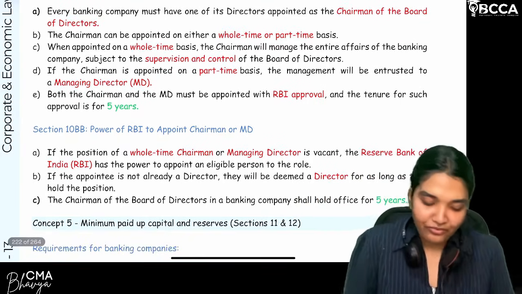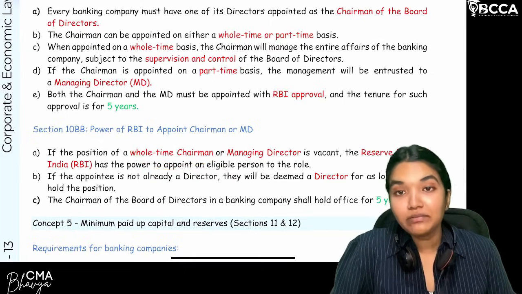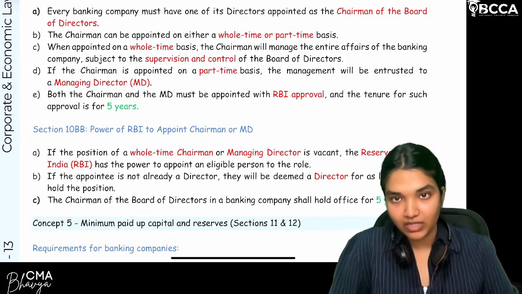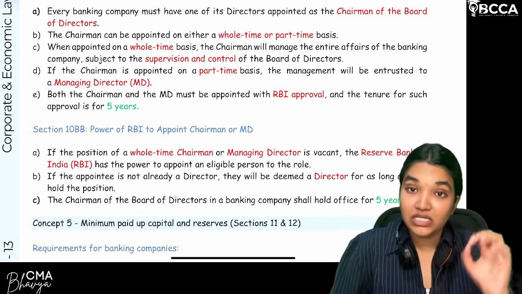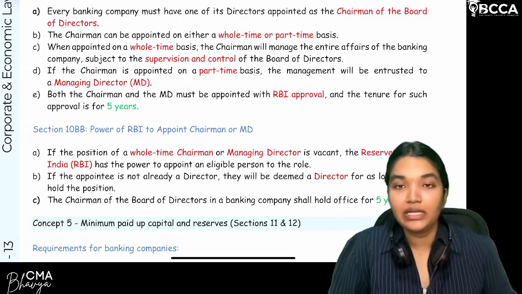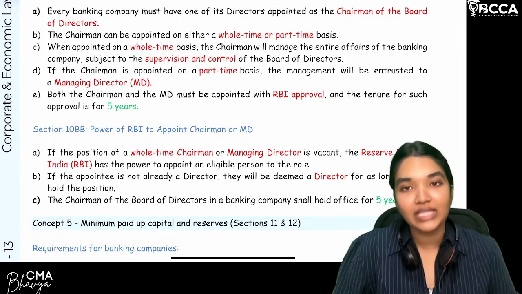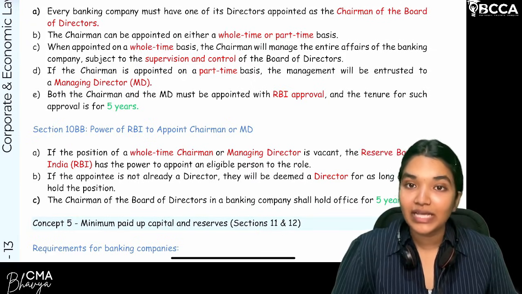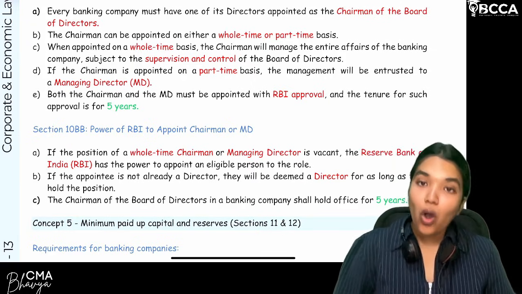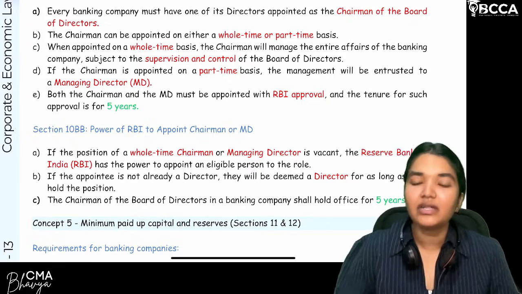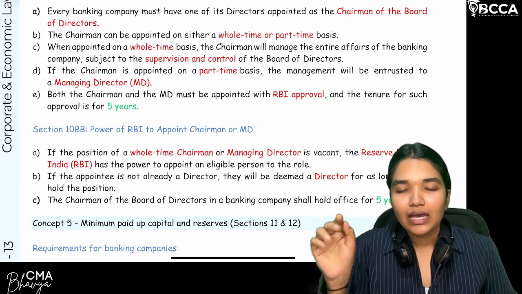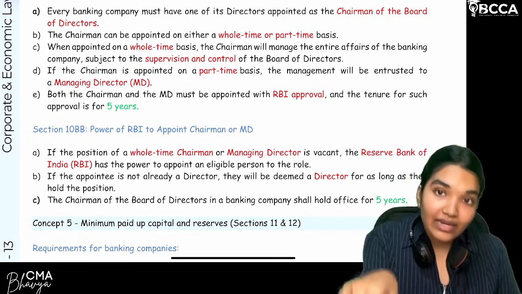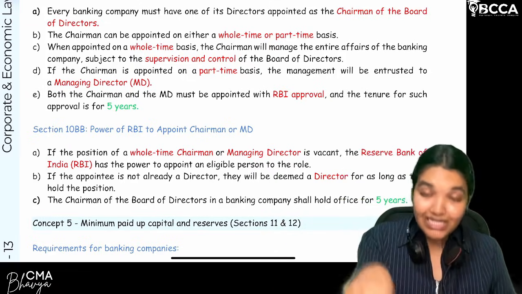Now, if there is a whole-time chairman or a managing director and the position becomes vacant, and RBI is of the perception that we need a person in that particular place for the functioning of the bank, they can appoint an eligible candidate. Who can appoint? The Reserve Bank of India can appoint an eligible candidate who will act as a chairman or the managing director. Are we clear? But one thing is, keeping this exceptional situation of vacancy aside, generally only a director can act as a chairman or as a managing director.